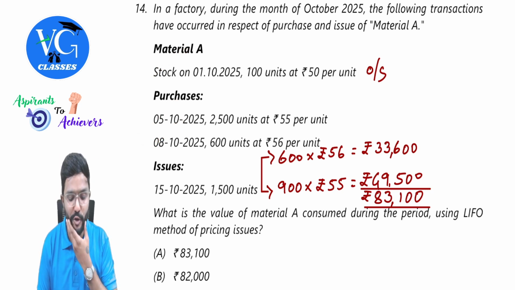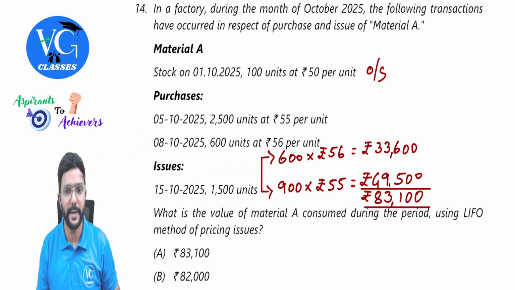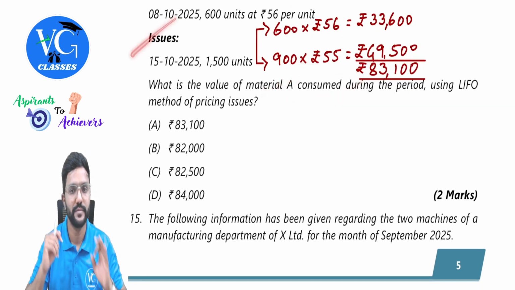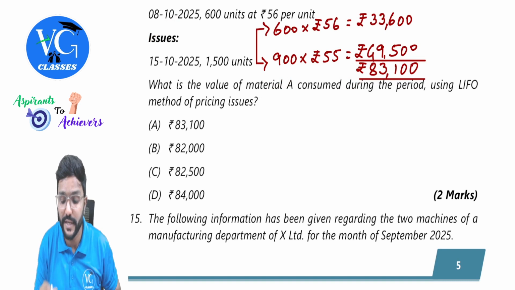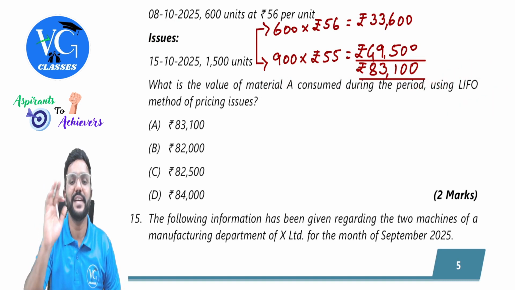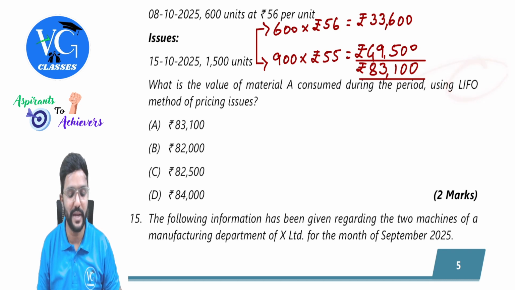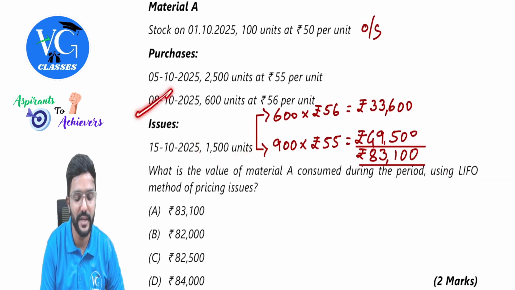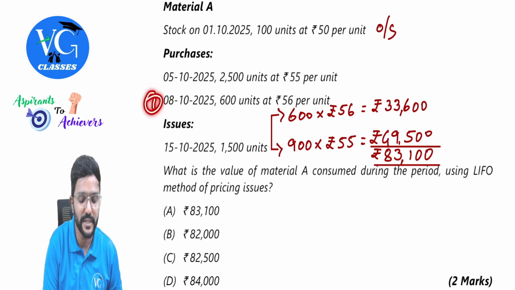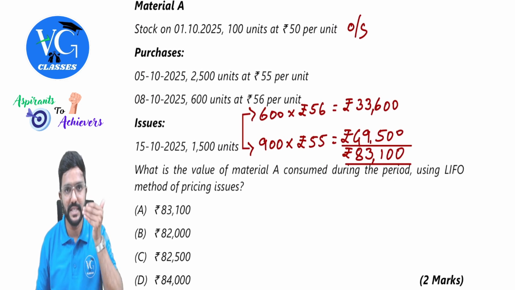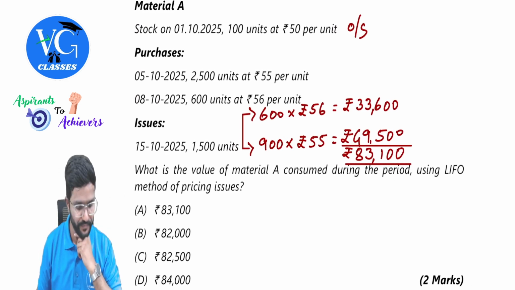How many units have been issued? 1500. What is the value of material A consumed? Consumed is nothing but issued. During the period using LIFO, last in first out, method of pricing issues. So when we are issuing 1500, first we will issue from here, then here. First, second, and last is this one. Got it? Last in first out. Whatever is purchased last will be issued first.